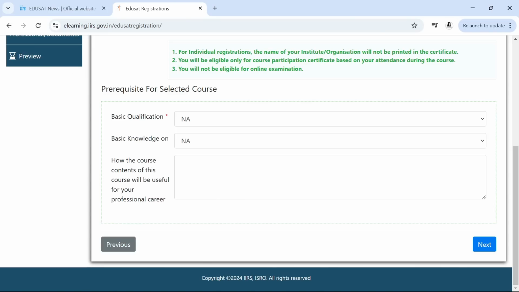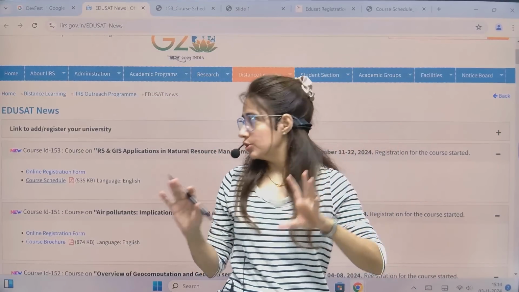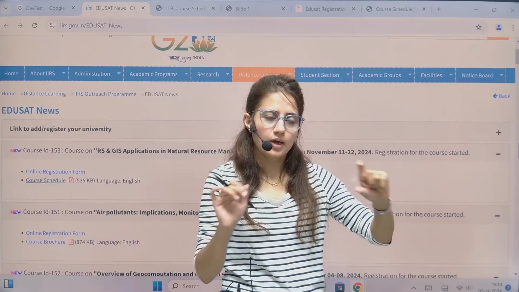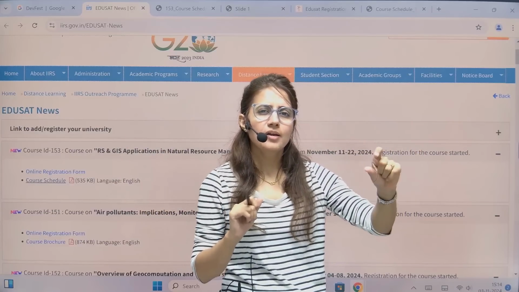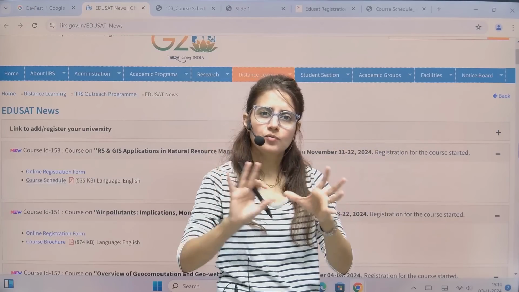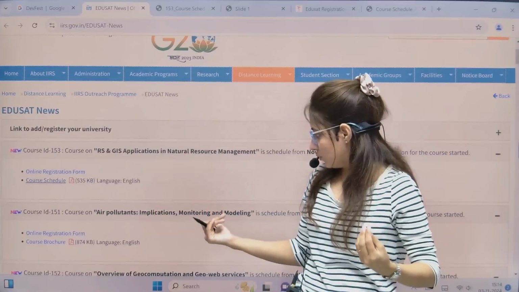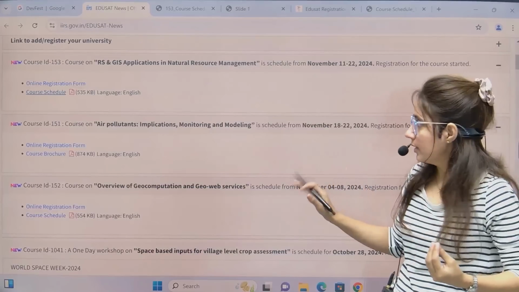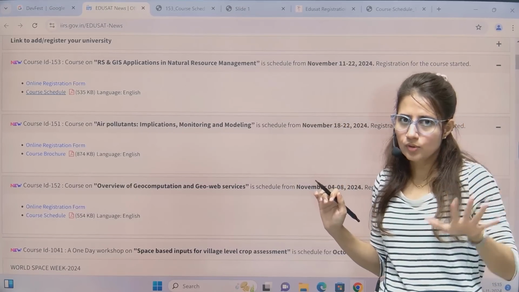After that, you can just log in with your user ID and password. After successfully completing your registration for any course, on the mail you will get the user ID, password, as well as a link, a URL also. There you will get their e-classes. Once you click on that URL, you have to fill in your username and password, whatever you get on your mail. Then you can watch those classes, I mean online classes. For this course you can watch the classes from 4th of November, for this one from 18th of November, and for this one from 11th of November. Okay, you can go in there and check out.